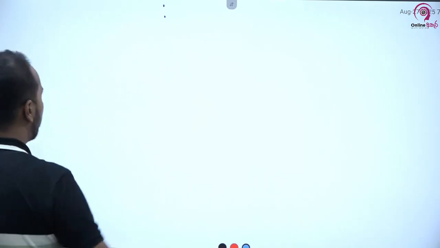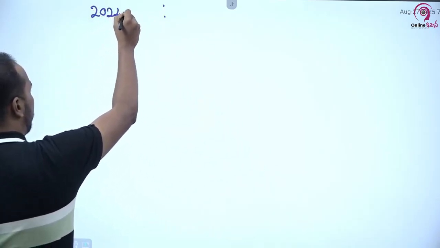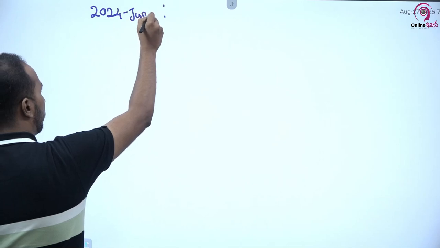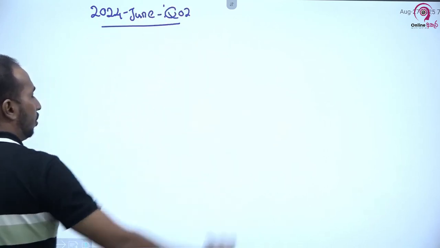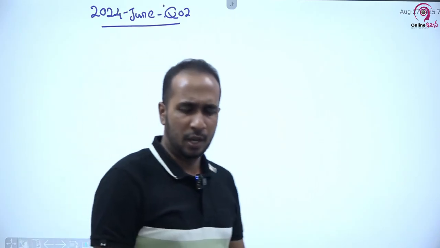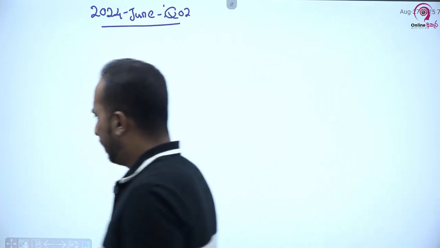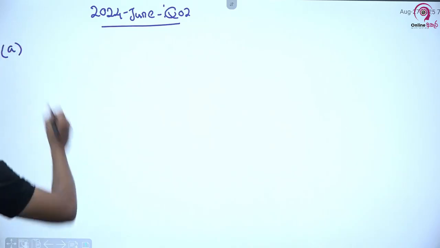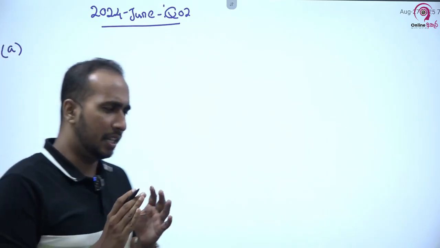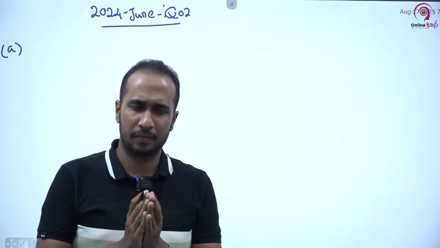So it is the 2024 June question, question number 2. Right? So the very first thing we have to justify in this question is why the senior designer's time is the bottleneck resource.